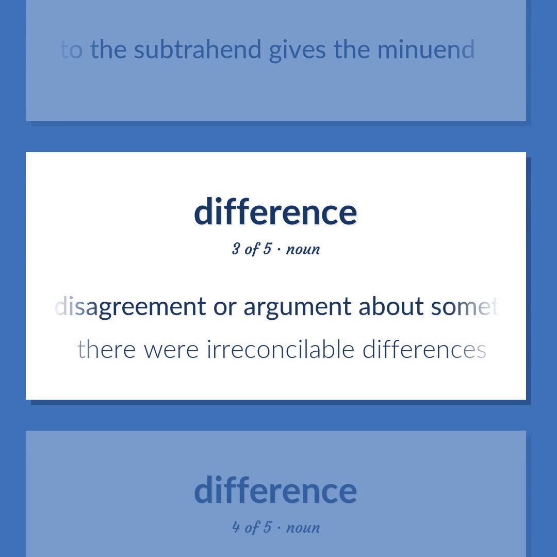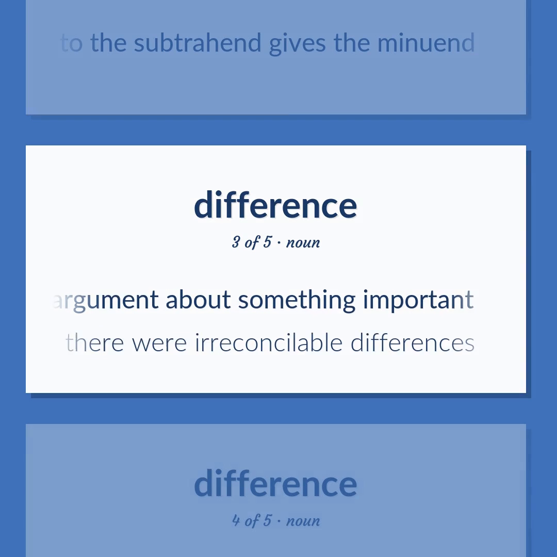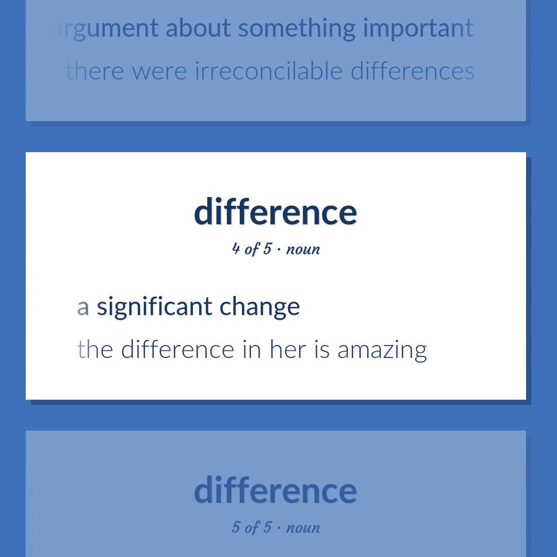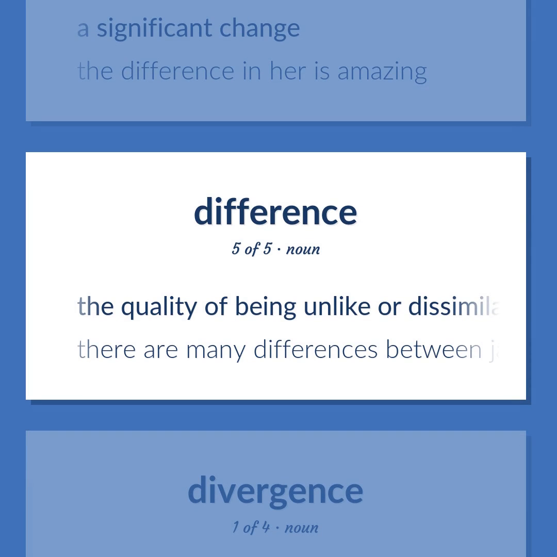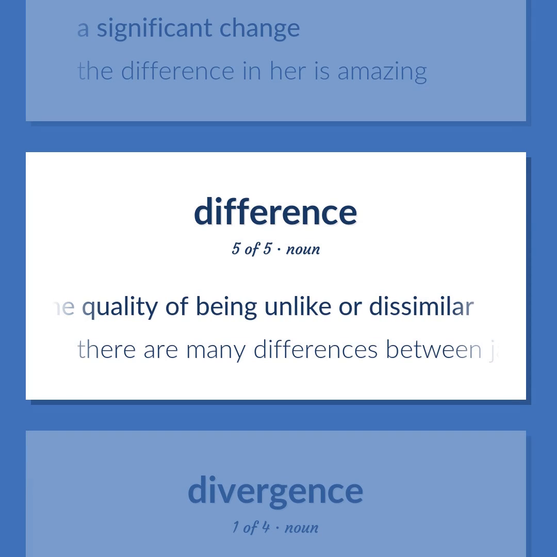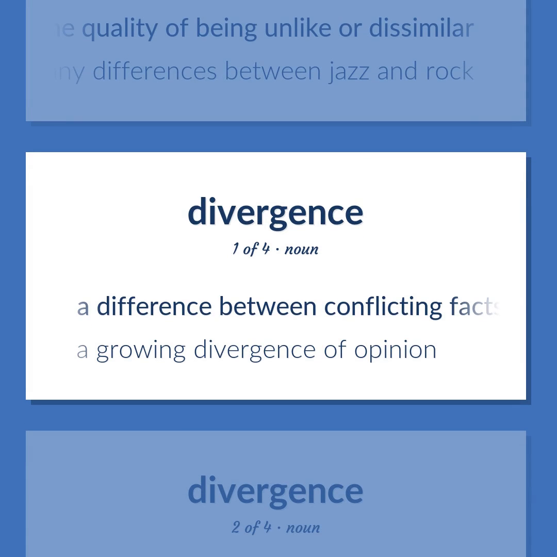A disagreement or argument about something important. There were irreconcilable differences. A significant change. The difference in her is amazing. The quality of being unlike or dissimilar. There are many differences between jazz and rock. A difference between conflicting facts or claims or opinions. A growing divergence of opinion.